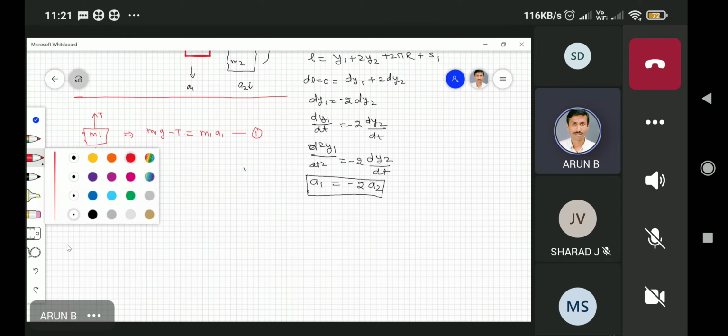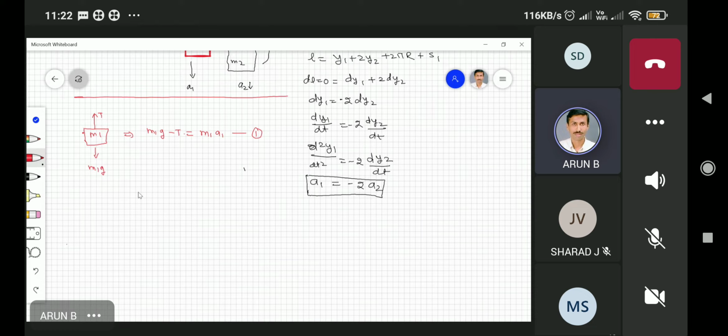For the other mass, I have twice T. I have a T as well as another T. So this is T again, this is also another T, and this is balanced by m2g. So in this case I have m2g minus twice T, which is equal to m2a2. So this is equation number 2.